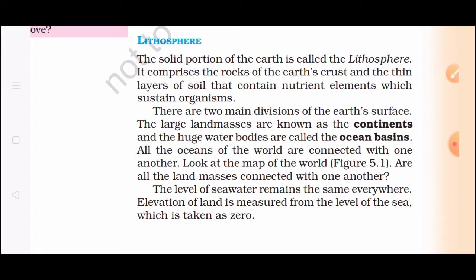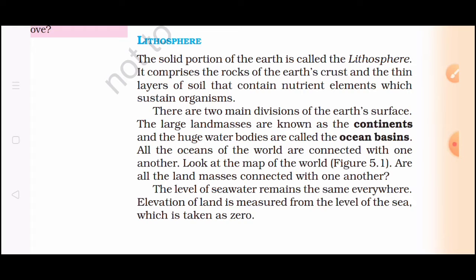Then what is the lithosphere? It comprises the rocks of the earth crust and the thin layer of soil that contains nutrient elements which sustain organisms. So what is the meaning of a layer of soil that contains nutrient elements? That means the soil which is fertile, which contains some organisms which provide nutrition to the plants which are grown on the land. That layer of soil is covered under lithosphere. Now again they have divided the lithosphere into two divisions. What are the two divisions? That is continent and the ocean basin.